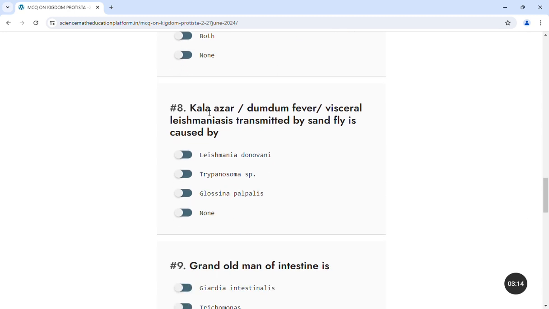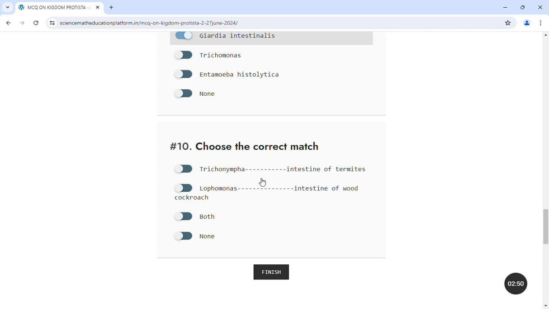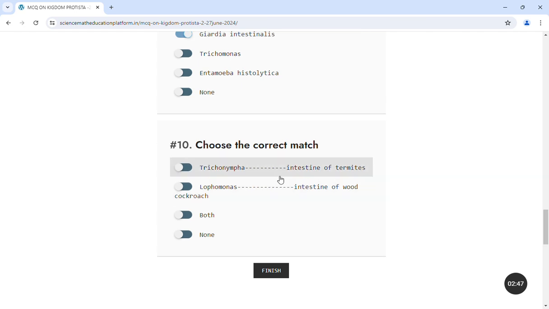Next is, Kala azar or dum-dum fever or visceral leishmaniasis, transmitted by sandfly, is caused by Leishmania donovani, Trypanosoma, Glossina palpalis, or none. Answer is Leishmania donovani. Grand old man of intestine, who is the grand old man of intestine? Giardia intestinalis. Next is, choose the correct option. Trichonympha, matched with intestine of termites. Lophomonas, intestine of wood cockroach, both or none.